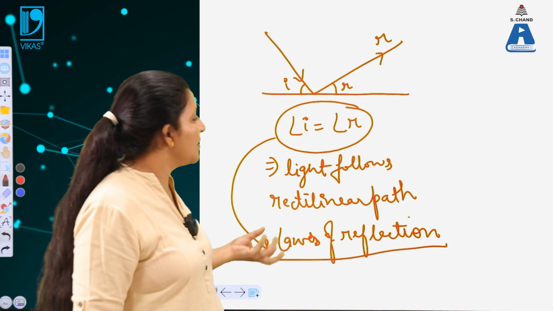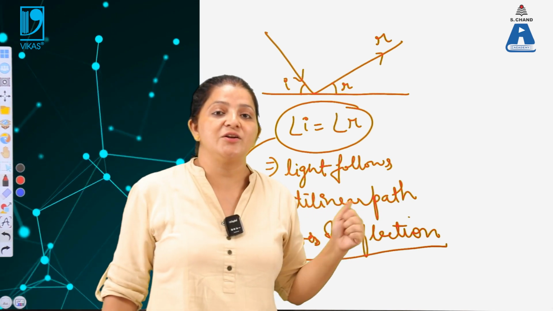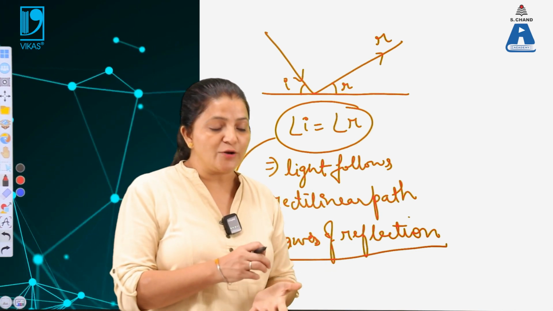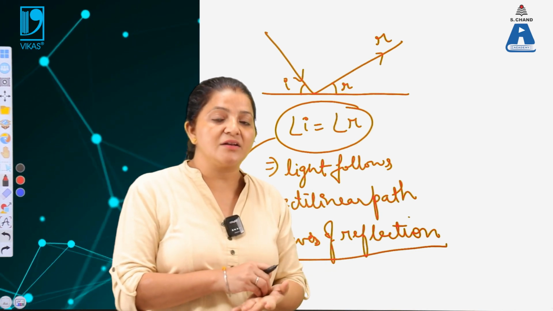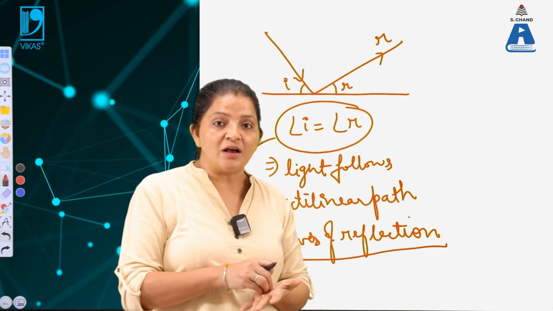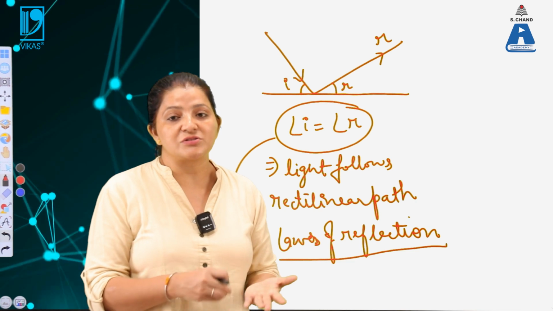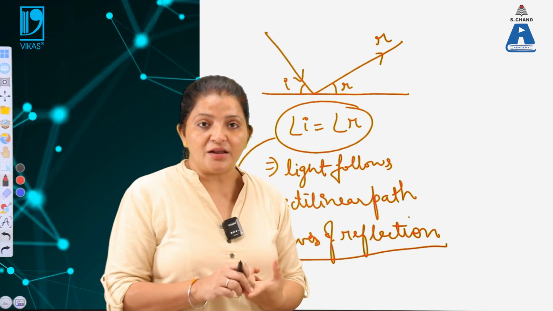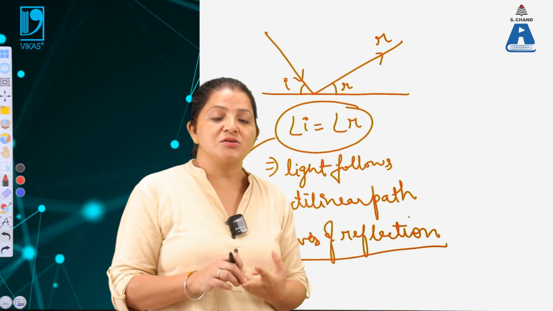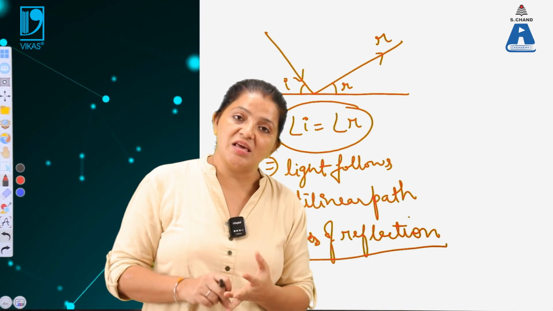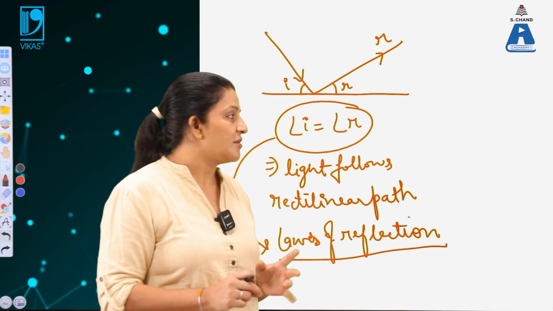Fermat's principle is applied to light waves, and how the light travels in one media is explained by Snell's law. According to Snell's law, the light follows a rectilinear path, and according to the law of reflection, the angle of incidence is the same as the angle of reflection.